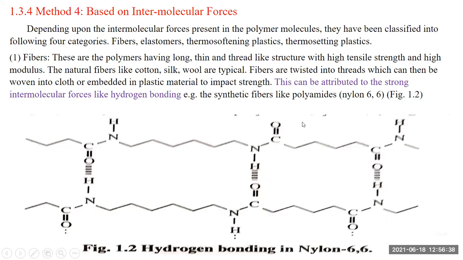These are the differences between thermosoftening and thermosetting. Thermosoftening polymers are formed by polymerization of addition type; thermosetting polymers are formed by polymerization of condensation type. Thermosoftening polymers contain a linear structure of long chains; thermosetting polymers contain a network of chains joined together by cross links. Thermosoftening polymers have smaller molecular weight, and thermosetting polymers have higher molecular weights. The intermolecular force in thermosoftening polymers is weaker, and in thermosetting polymers it is stronger.